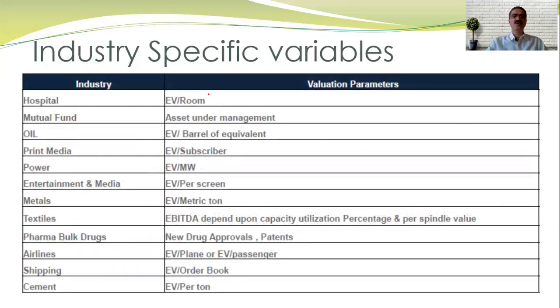I'll give some examples. Hospital mostly follows EV upon room. Then mutual fund is AMC. Then oil is EV upon barrel. Print media is EV upon subscribers. Power is EV upon megawatt. Entertainment and media is EV upon per person. Metals is EV upon metric ton, and so on. Airline is EV upon plane or EV upon passenger.